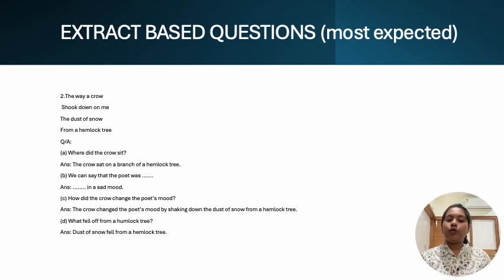Which mood was the poet in? He was in a sad mood. Then how did the crow change the poet's mood? The crow changed the poet's mood by shaking the dust of snow from a hemlock tree. Then what fell from a hemlock tree? Dust of snow fell from a hemlock tree.